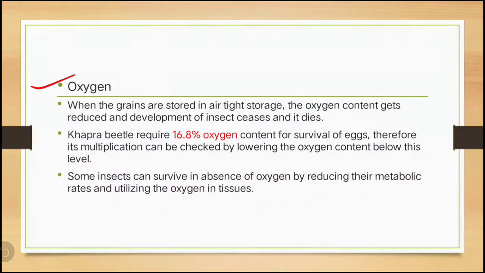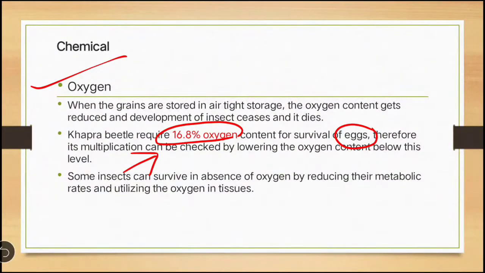Next we will see oxygen, which comes under the chemical factor. In the case of the khapra beetle, they require 16.8% oxygen for the survival of the egg. So how can you manage the khapra beetle? You can keep the oxygen level lower than 16.8%, so the egg will get killed. By this you can manage it.